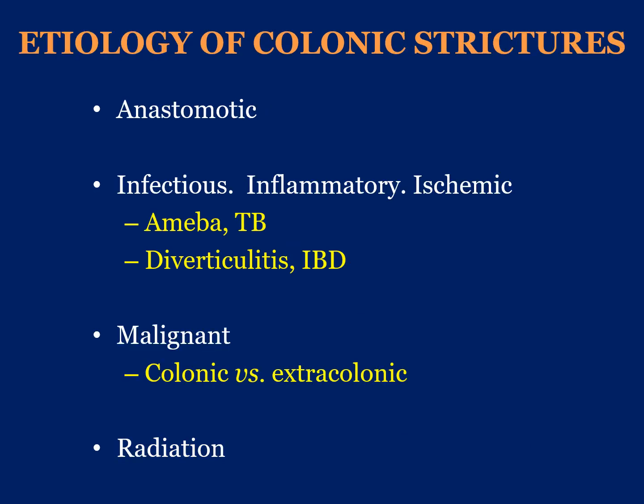In terms of what causes colonic and rectal stricture: prior surgical resection, atypical infections such as amoeba and tuberculosis, inflammatory bowel disease and diverticulitis, as well as ischemia. Malignancy, with a primary adenocarcinoma of the colon or extracolonic or extra-abdominal malignancy such as breast, esophagus, stomach, hepatobiliary, gynecologic or urologic, can all cause carcinomatosis with extrinsic compression on the colorectum. And patients with prior history of radiation to the abdomen or pelvis can present with strictures.